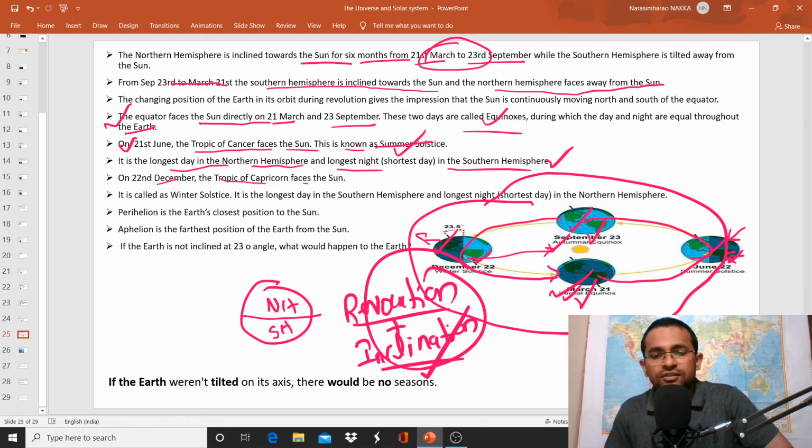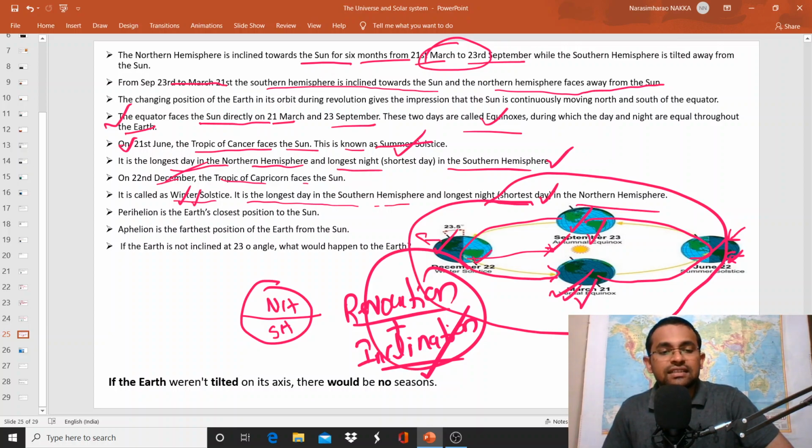As Earth revolves, the position of the sun is changed. And on December 22nd, the Tropic of Capricorn faces the sun. It is called winter solstice. Winter solstice with respect to the northern hemisphere. That means the northern hemisphere will be under the influence of the winter season and the southern hemisphere will be under the influence of the summer season during this period. And it is the longest day in the southern hemisphere and longest night or shortest day in the northern hemisphere.